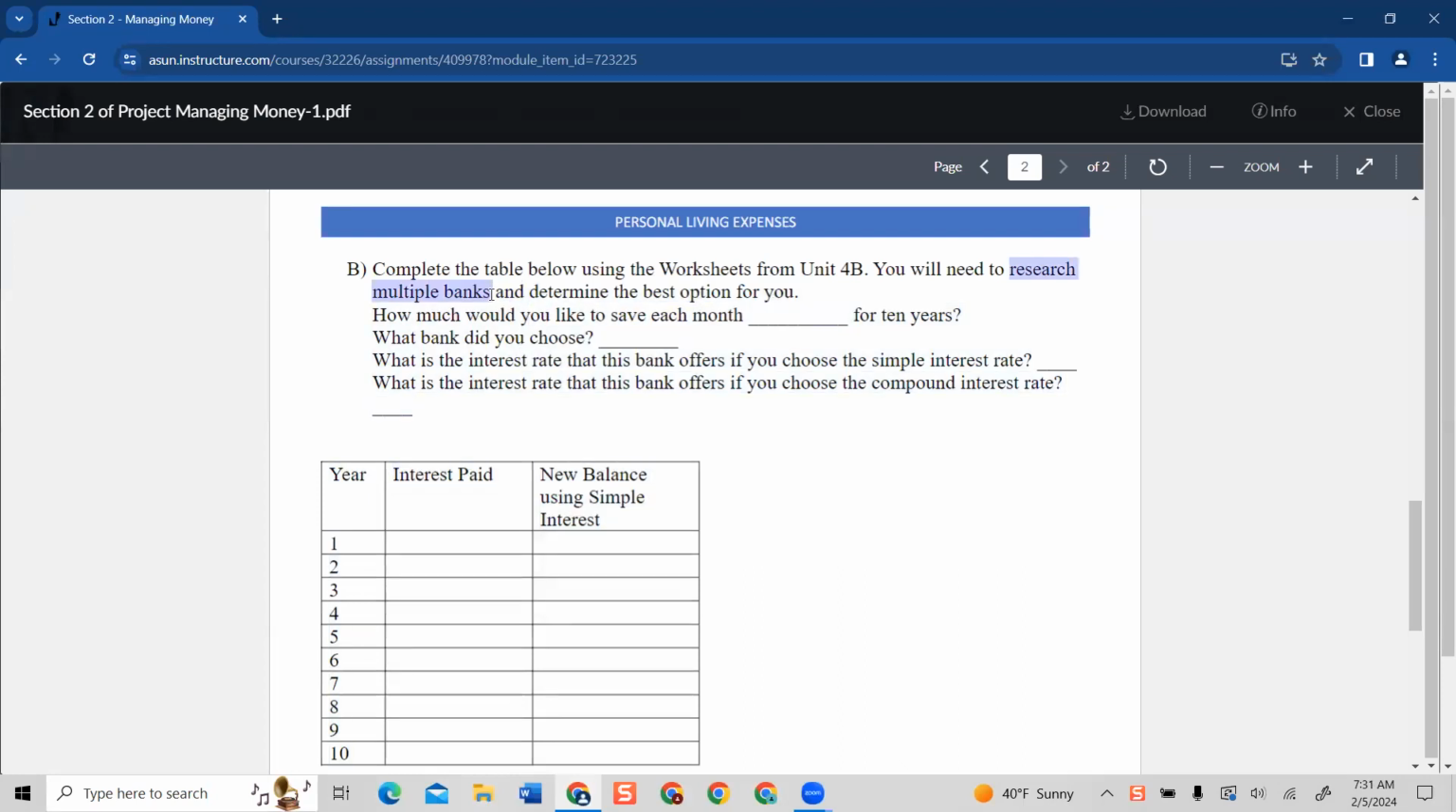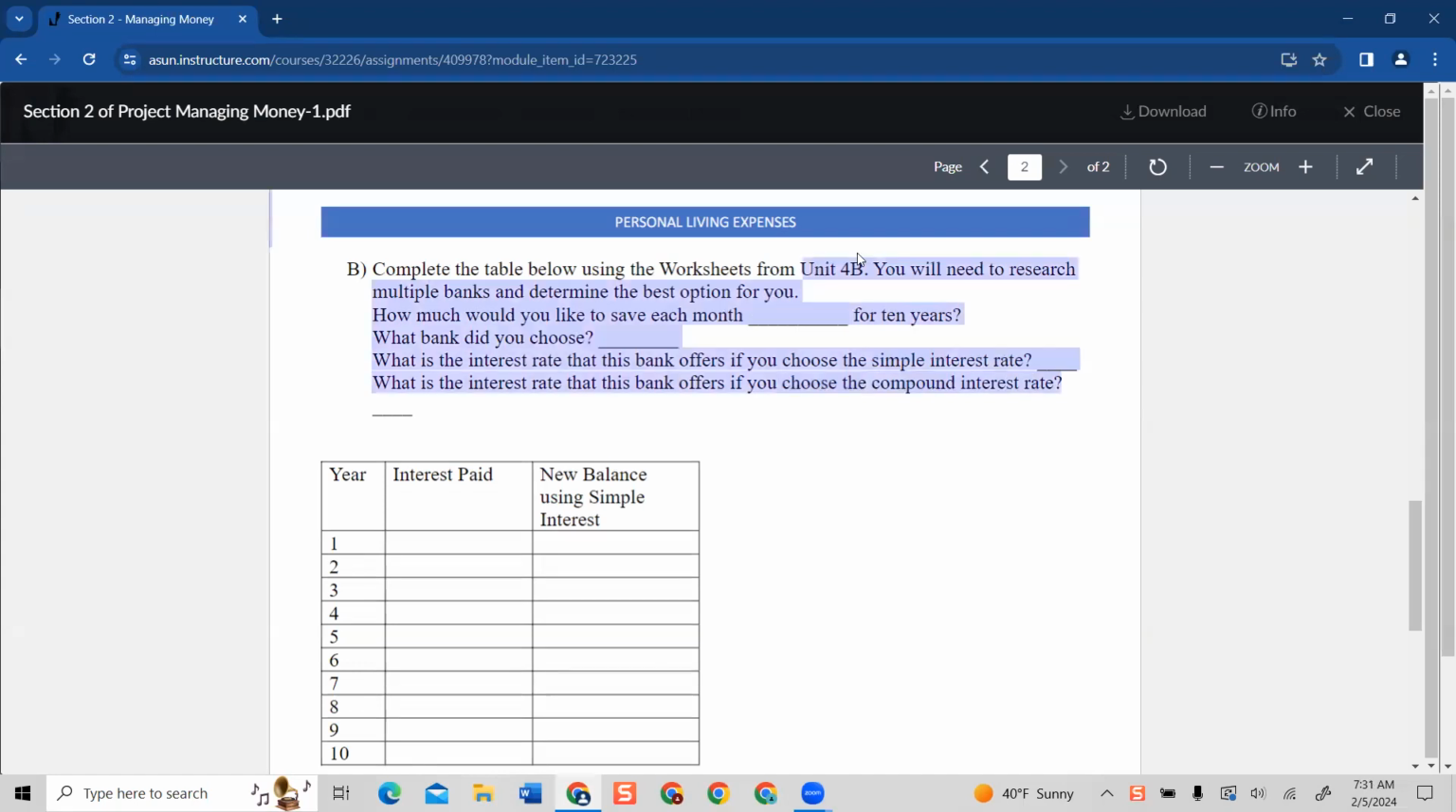Multiple banks. So this is where you're going to research multiple banks, and you're going to works cited each bank that you research and figure out what you would get in interest earned, if you did simple interest, compounded interest, or compounded interest rate. So you're going to do this research. You're going to figure out which banks are your best option, and then figure out how much they are going to pay you for a simple interest rate and a compounded interest rate.